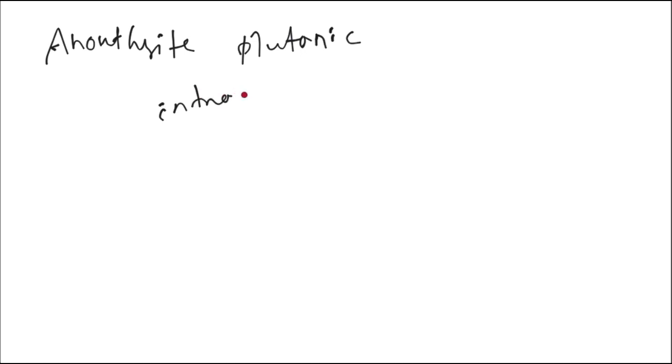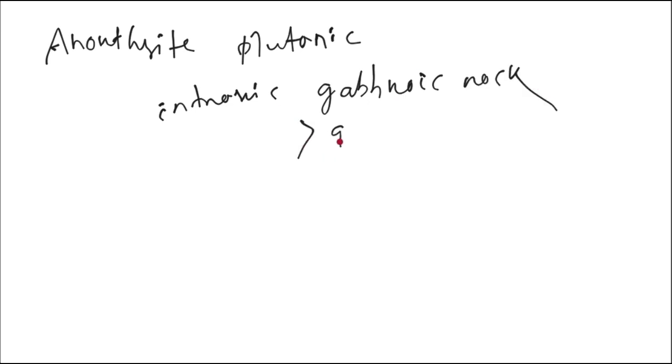So it is a monomineralic rock. And the plagioclase is generally of labradorite type. That doesn't mean anorthosite always contains labradorite.